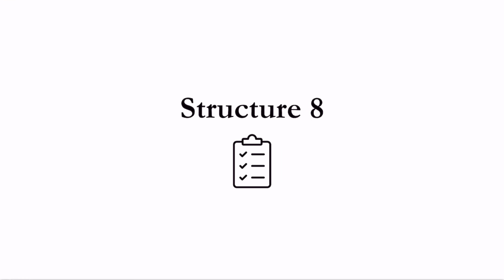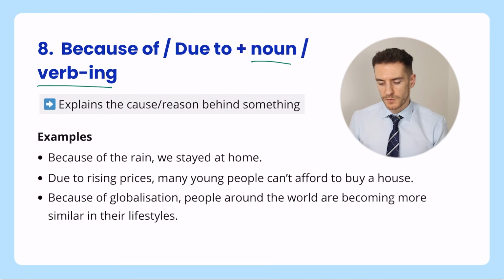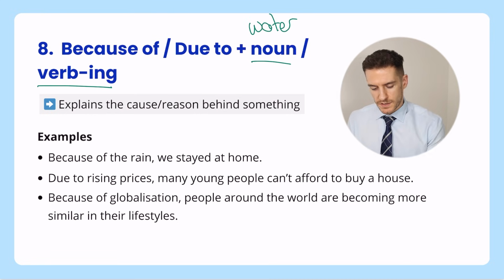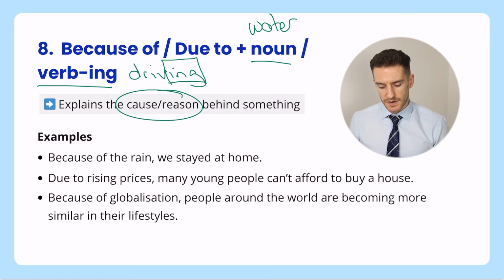Structure 8. Because of or due to plus noun or verb-ing. So again, maybe we could say water, that's a noun. Verb-ing, maybe we could say driving. Okay, that's a verb-ing. For this one, we use it to explain the cause or the reason behind something.